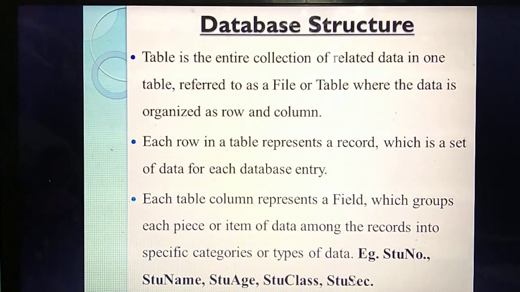So each column we call a field. Okay. So a column groups similar data. For example, all the student names will come under the column student name. Will the student number come under the column student name? No. So it will group related data: all the names are stored in student name, and the roll number is stored in student number.